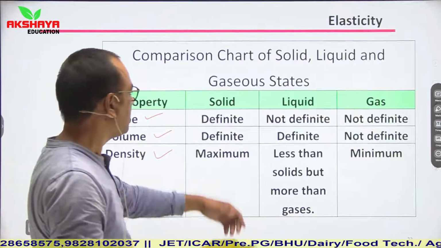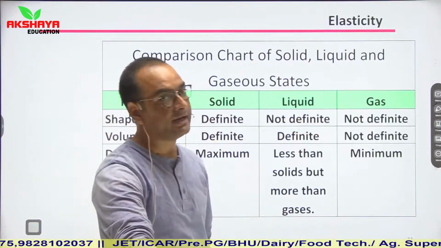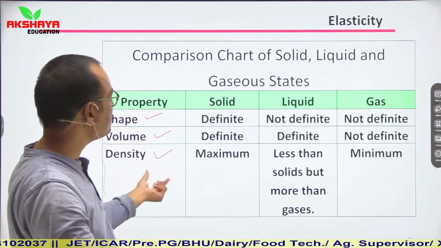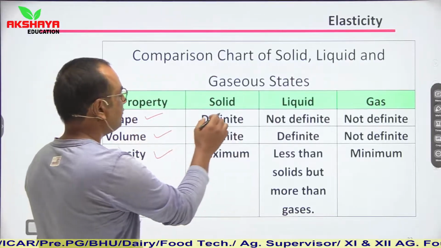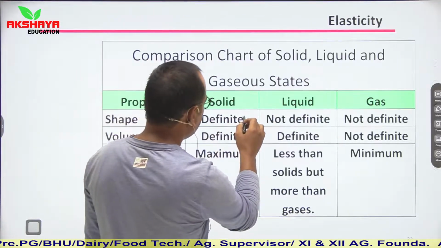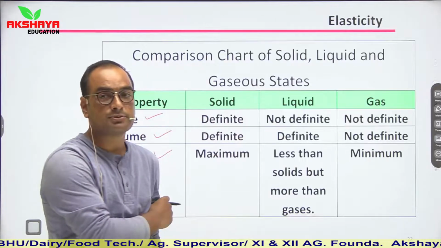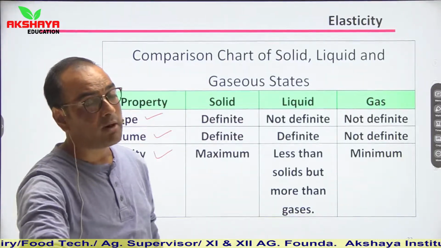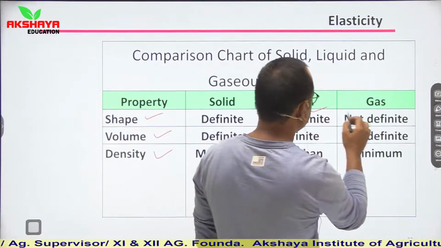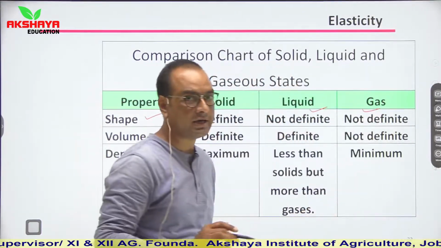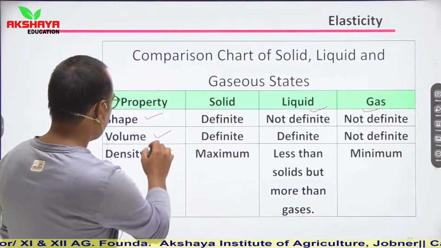Let us see how these properties vary according to their states. If we talk about shape of solid, then it is definite. Shape of solid is definite, but shape of liquid and gas is not definite.